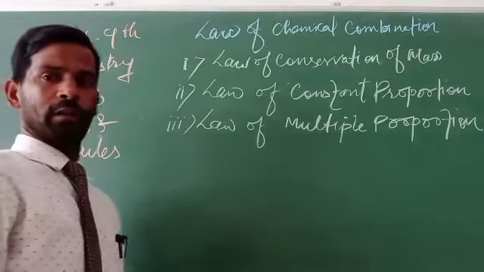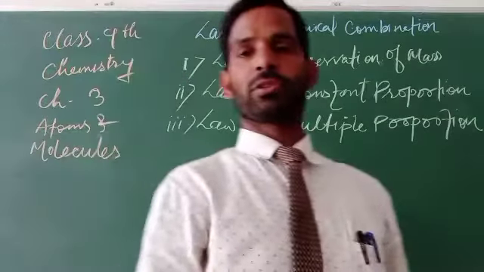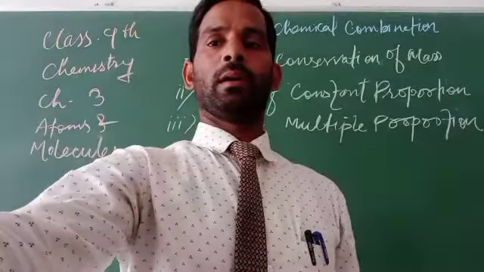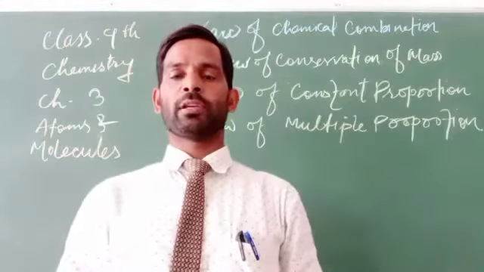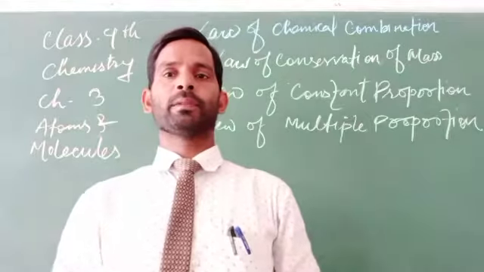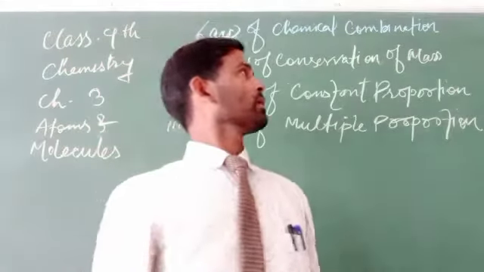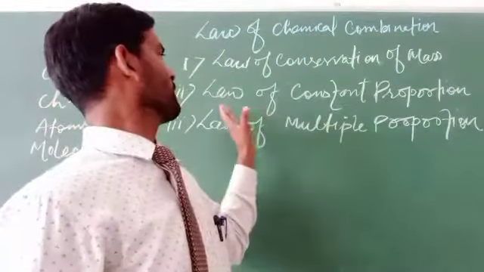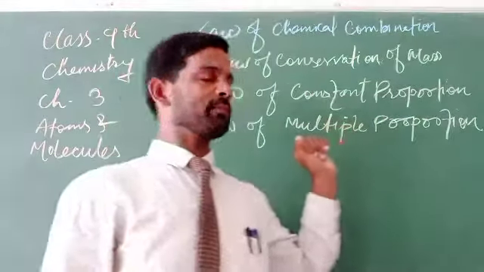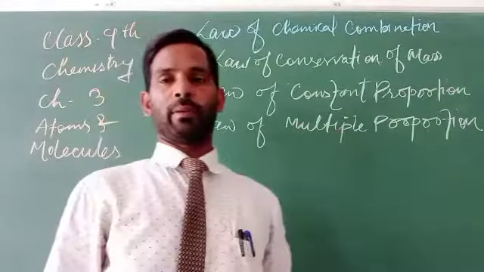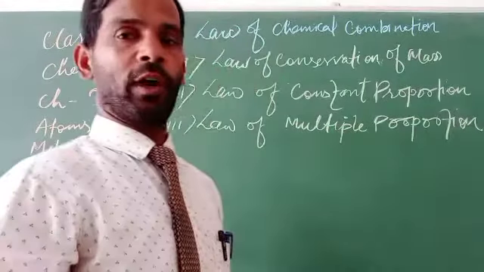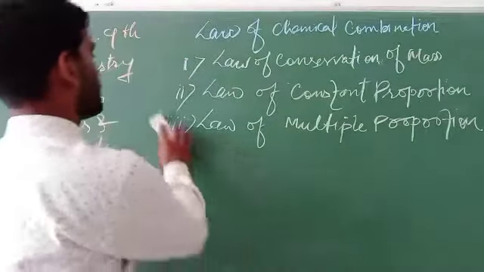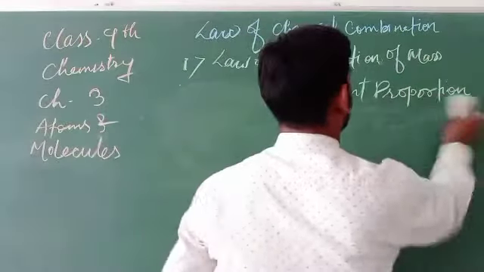So first of all, these are the three laws by which any chemical combination takes place. The first is the law of conservation of mass, the second is the law of constant proportion, and the third is the law of multiple proportion. First, we will go through topic number 1, the first law.